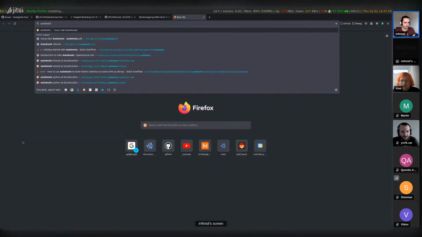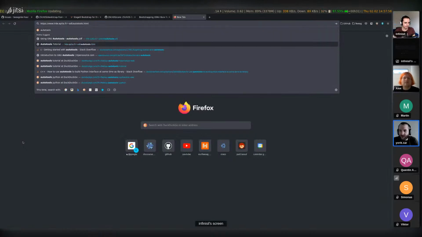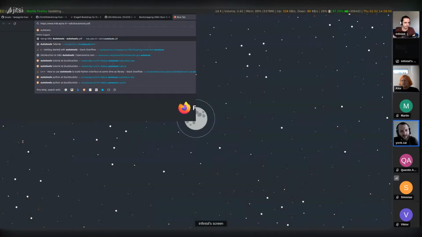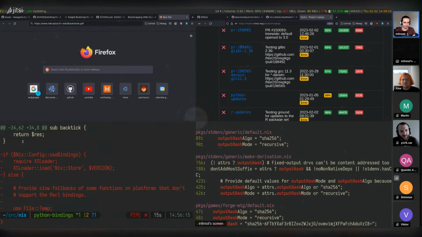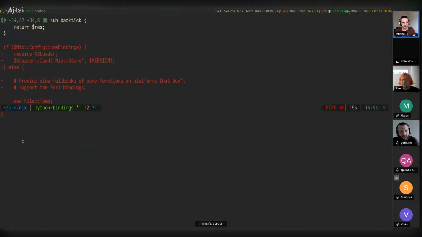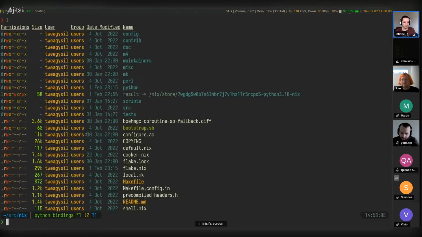Autotools, yeah. And that also reminds me of Nix's bootstrapping as well. Nix needs to make sure that it can be built without a Nix already installed, because that's the bootstrapping problem. You could use an older Nix, but I believe currently Nix can indeed be built without Nix. And there's instructions for this.